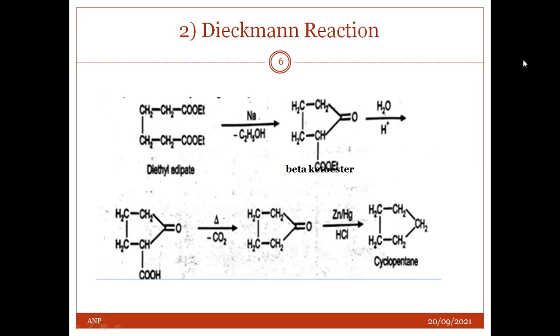Dieckmann reaction is nothing but the intramolecular Claisen condensation, and it is carried out by treating the esters of adipic acid with sodium, where a beta keto ester is formed. This formed beta keto ester on hydrolysis and decarboxylation gives a cyclic ketone. This on reduction gives cyclopentane.